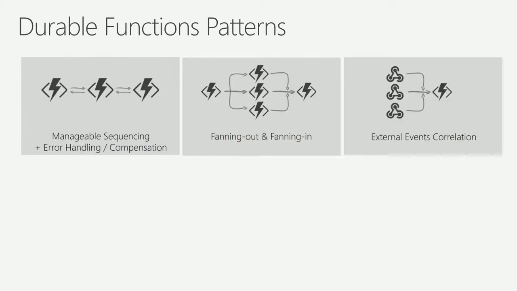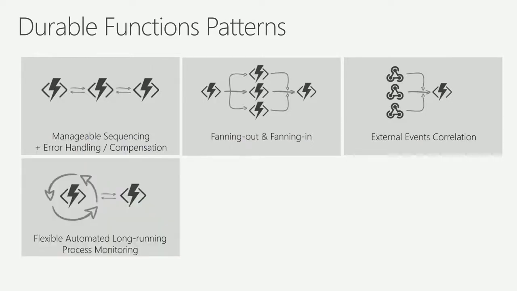External events correlation. An example here I like to think about is imagine that you're hiring a new employee and there are 3 events that have to happen, right? They have to upload their driver's license. They have to upload their social security information, and maybe they have to upload some form. And what I want to have happen is wait until all three of those things have happened, and then continue. Maybe fire a third function that says, hey, you're done. You've uploaded all you need to do. With durable functions, you can write in code a function that waits for those three external events, waits for all of them to happen, and when all three have happened, continues on. Also written in .NET code, just like the code I showed you earlier.